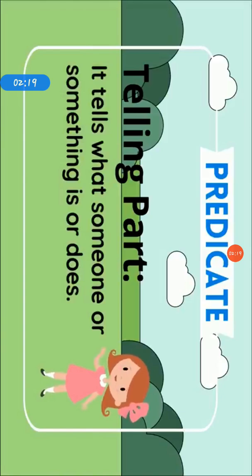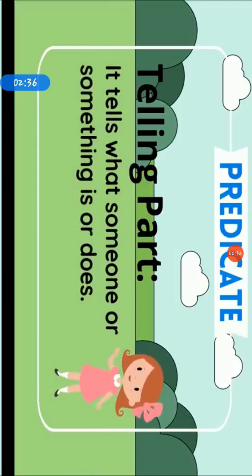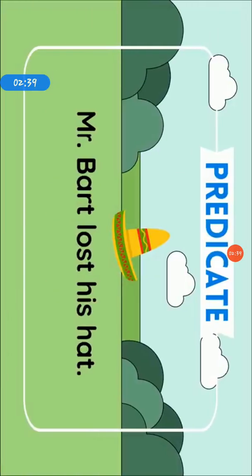Predicate. What is predicate? It is a telling part. It tells what someone or something is or does. Or you can say the predicate tells us something about the subject. Let's see some examples here. Mr. Bart lost his hat.